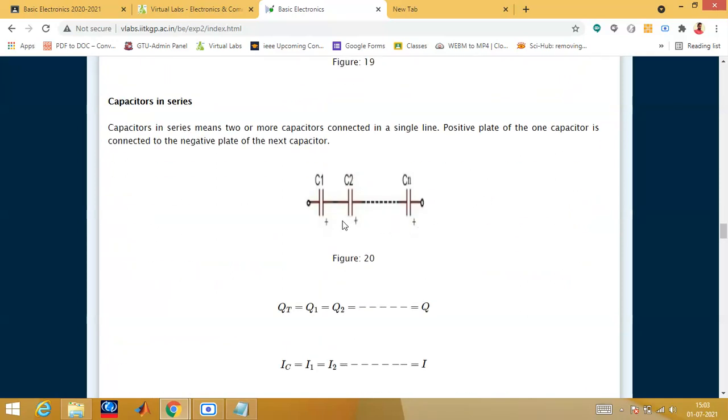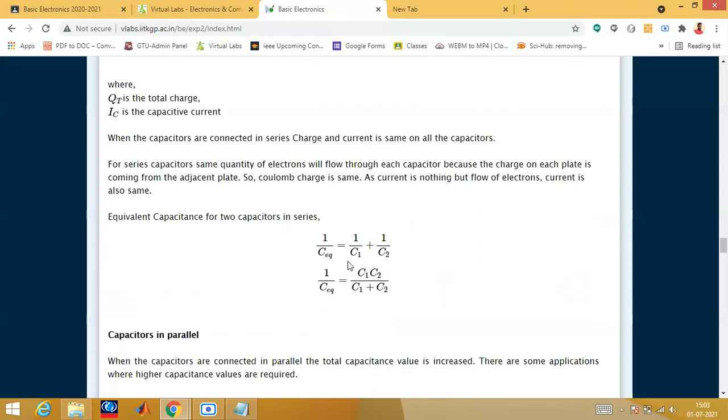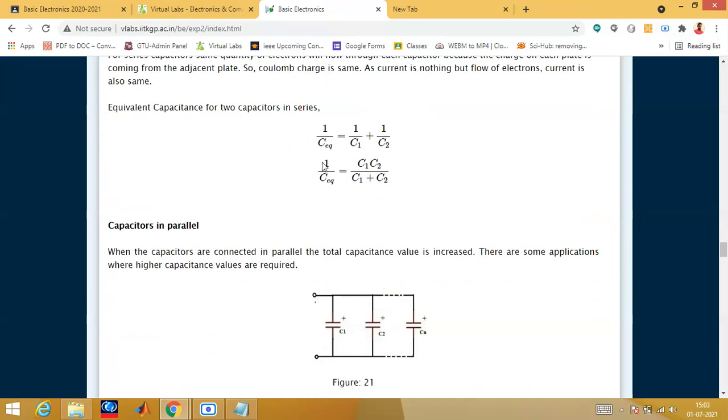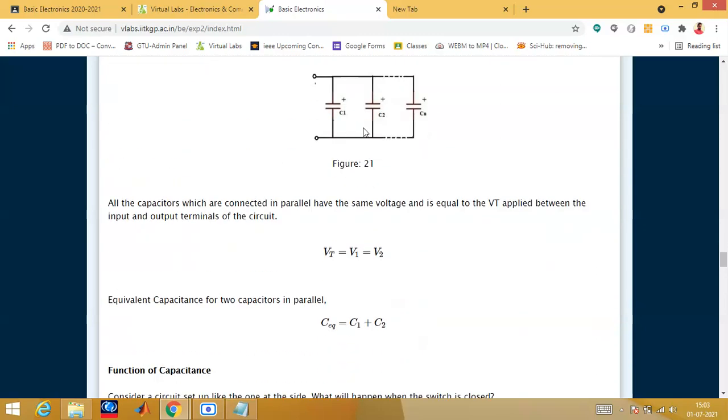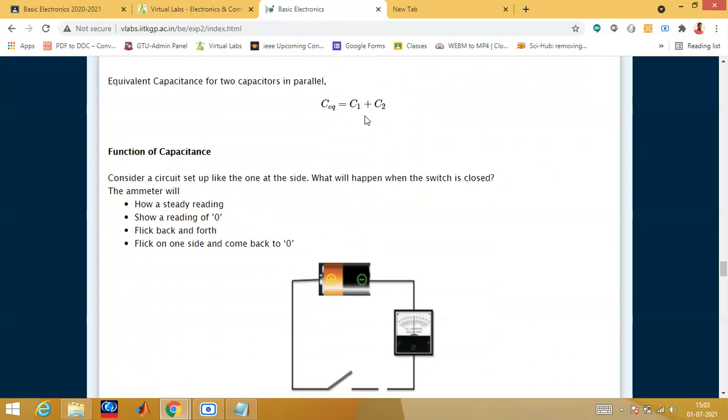Then they can ask you if capacitors are connected in series, what is the formula? Already I have explained you. 1 by C equals 1 by C1 plus 1 by C2, that is nothing but C1 C2 by C1 plus C2. When capacitors are in series, this is the formula, yesterday also I explained you, I think you might remember. Then when capacitors are in parallel, what is the formula? You have to simply add it. So they might give you some values and they will ask you what is the total capacitance, so you should know.